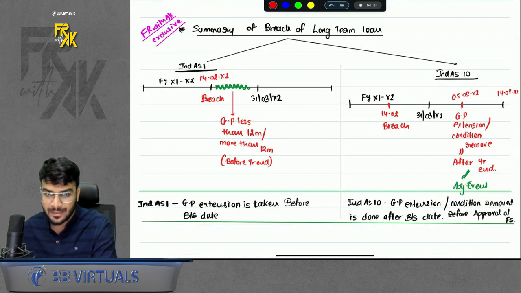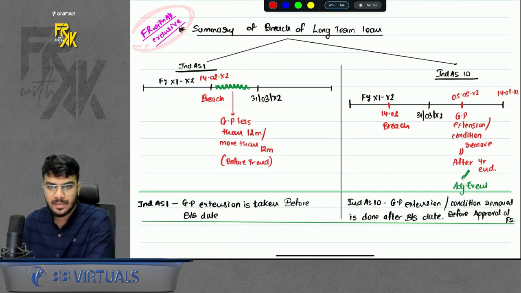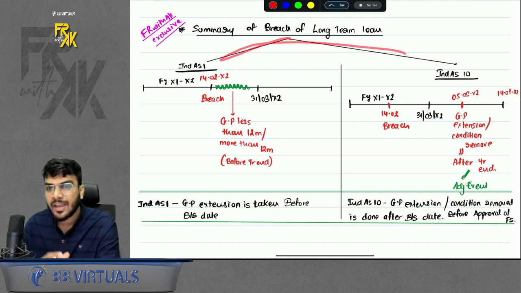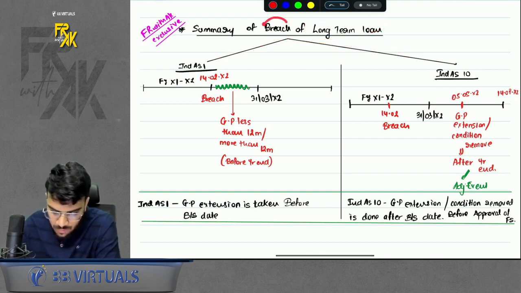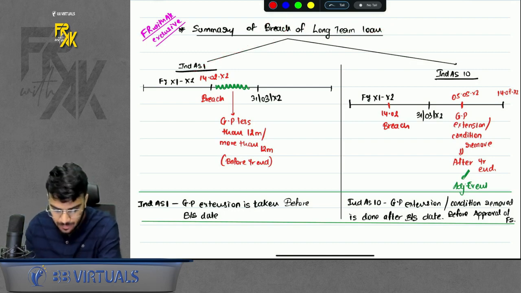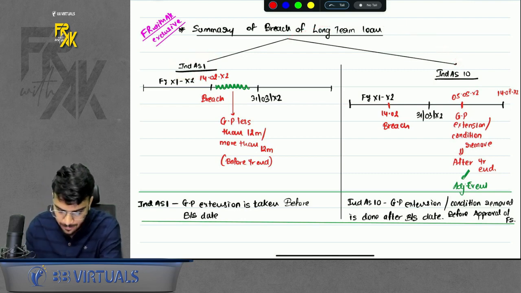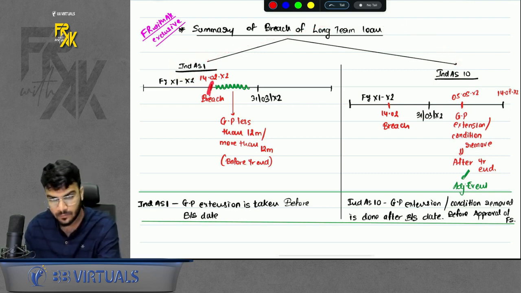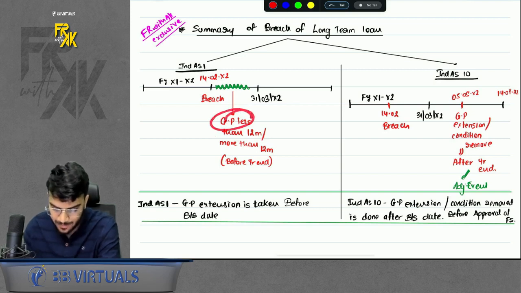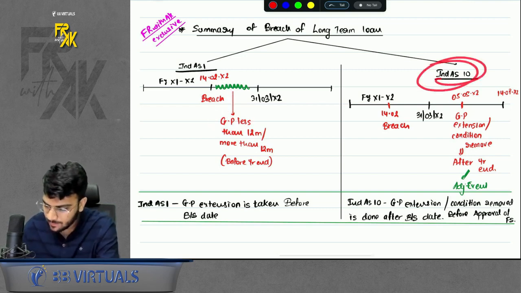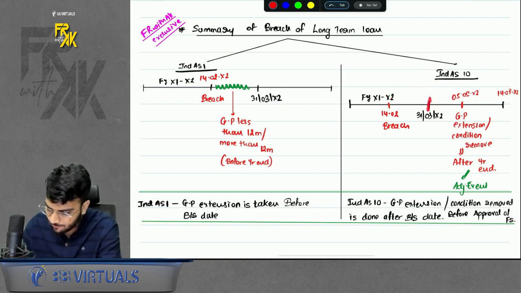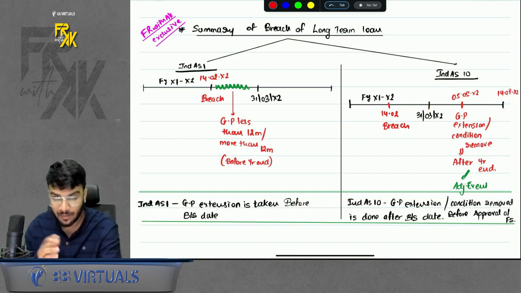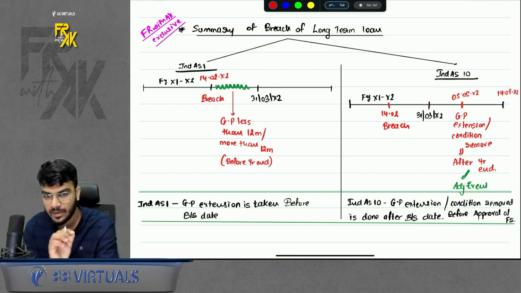One question will also arise. This is FR with exclusive. What does exclusive mean? This is not there anywhere; we have built this based on our understanding. The breach point was also there in Ind AS 1. So what is the difference between the point we discussed in Ind AS 1 and the point we're discussing in Ind AS 10? In Ind AS 1, we did the breach before year end, and we took the grace period before year end only. But in Ind AS 10, we did the breach before year end, but we took the extension or removed the condition after year end but before approval of FS. That is the basic difference in the point of breach of Ind AS 1 and Ind AS 10.